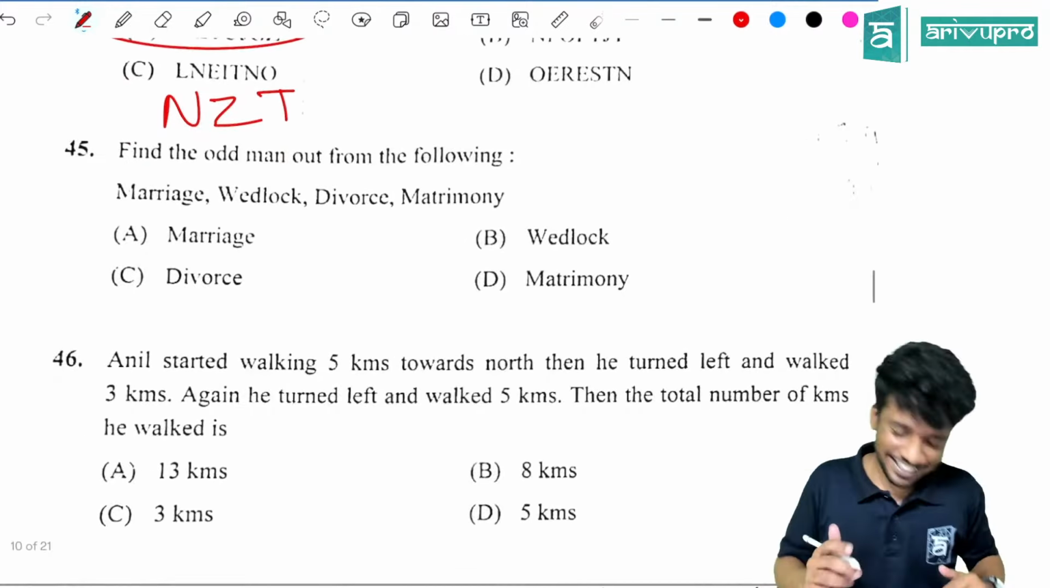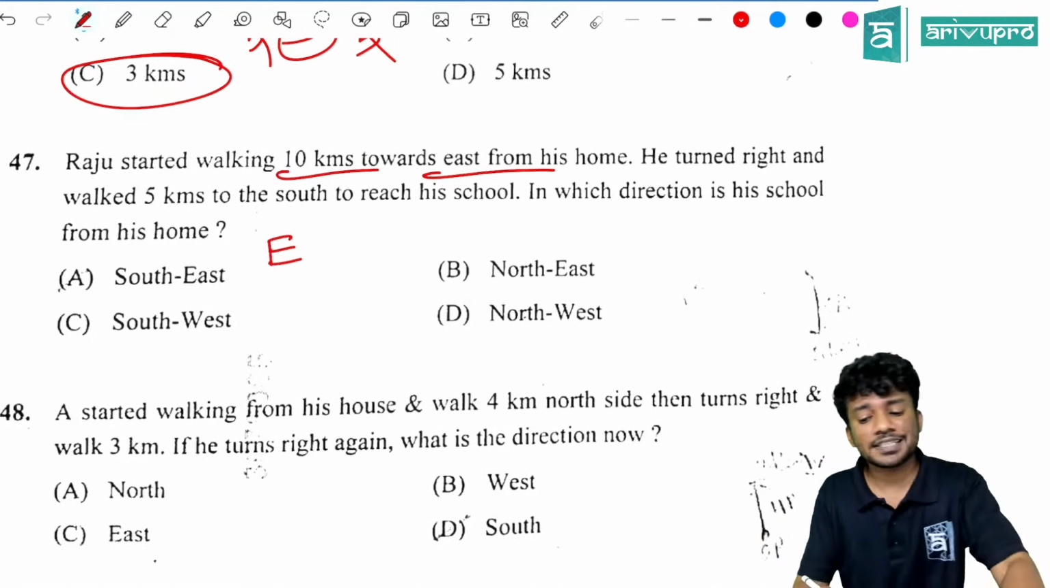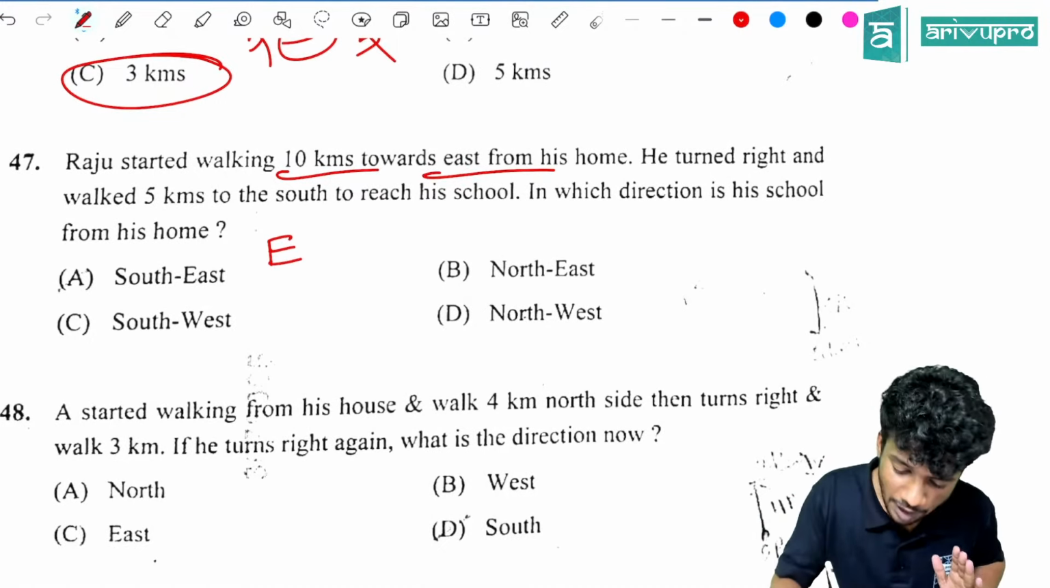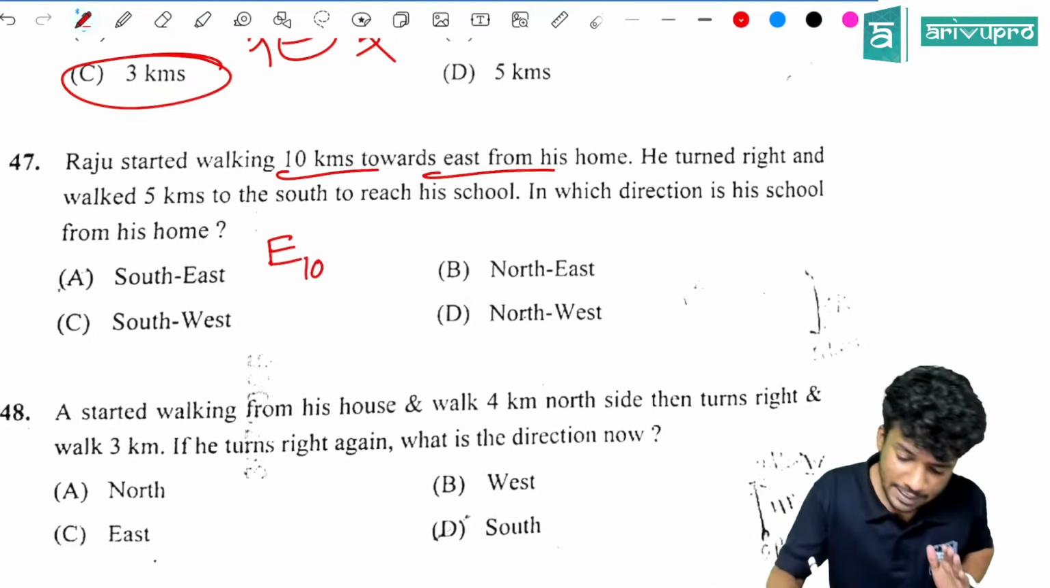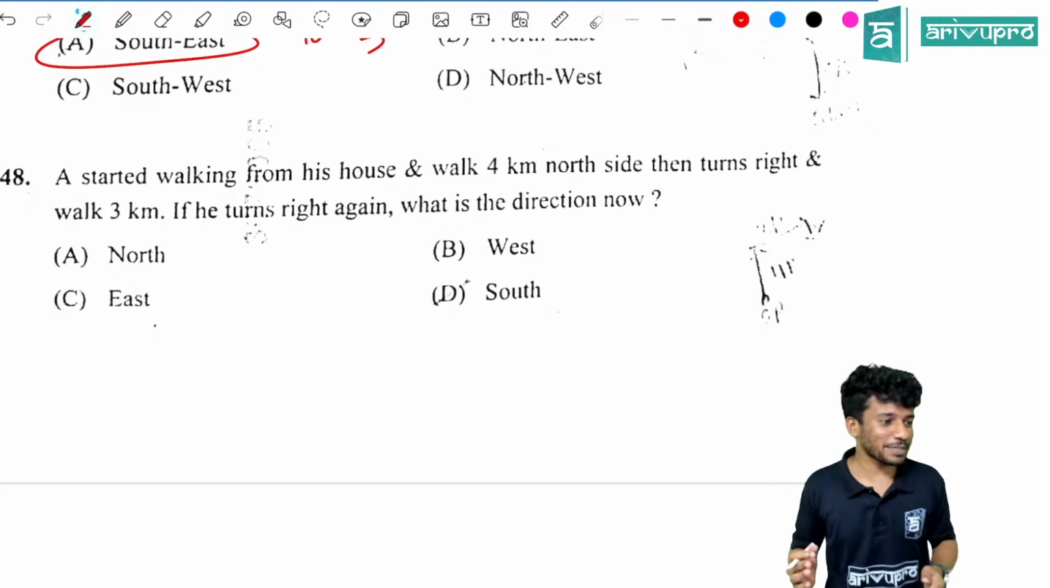Next question. Raju started walking 10 kilometers towards east. How many kilometers? 10 kilometers. Then what happened? He turned right. Right of east is what? South. And walked 5 kilometers to reach his school. In which direction is his school from the home? Southeast direction. Another short trick. Within seconds you are getting the answer. That's the key part of it.